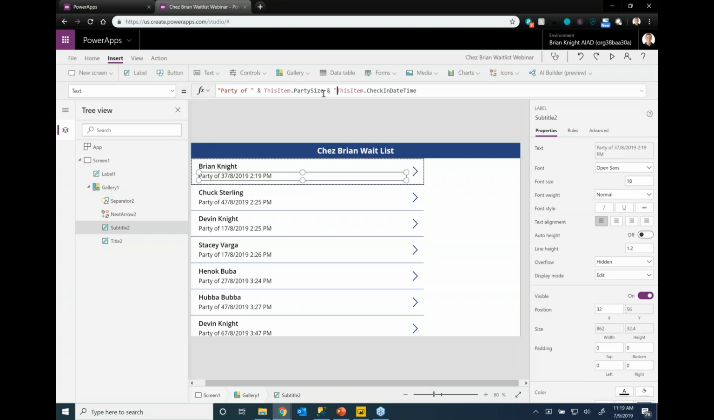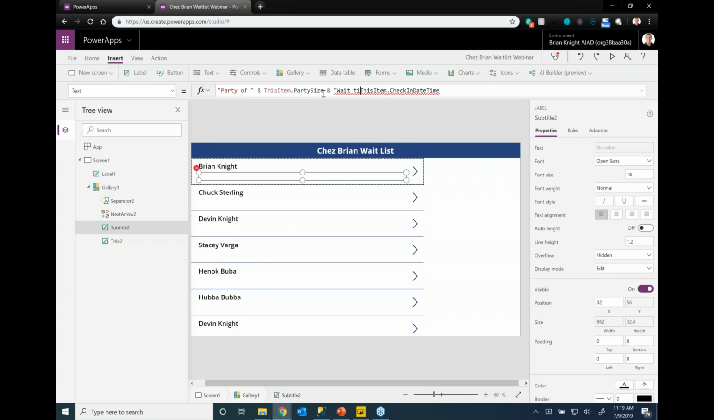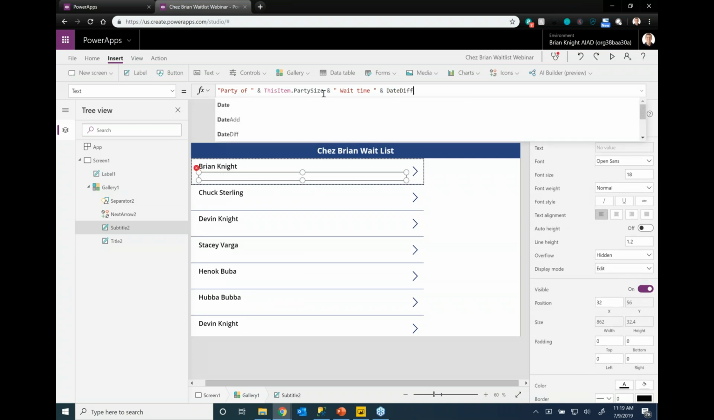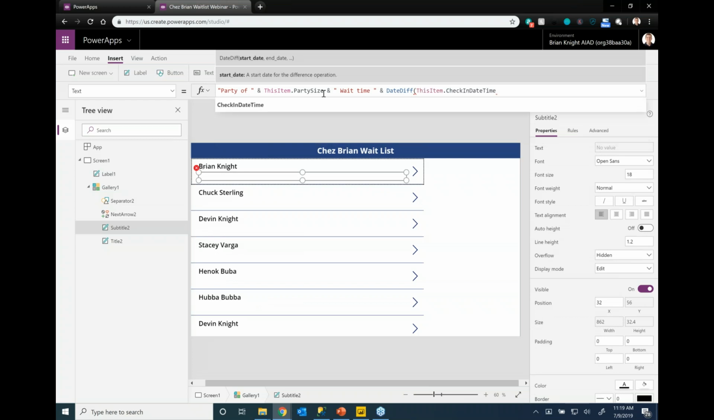And then I'll say wait time. All right. Put some spaces in here to clean this up a little bit. And let's go ahead and change this to actually find out how long they've been waiting. Just like in T-SQL and Power BI, and just like in Excel, for example, we'll use a DateDiff function. In this case, let's get that check-in time, and we want to compare that to the moment right now, and I want to get the number of minutes.